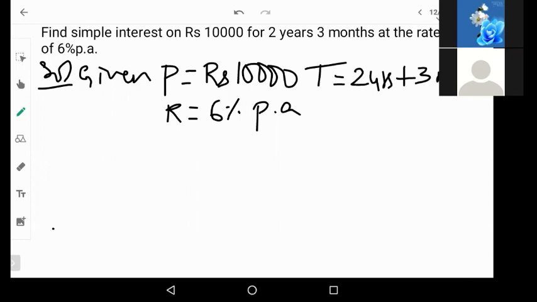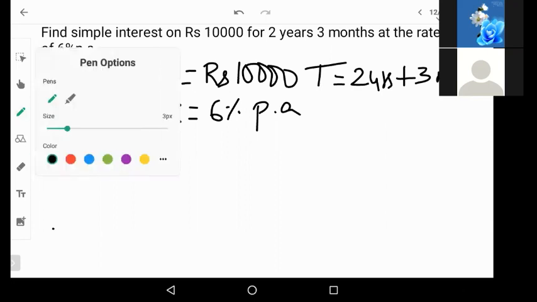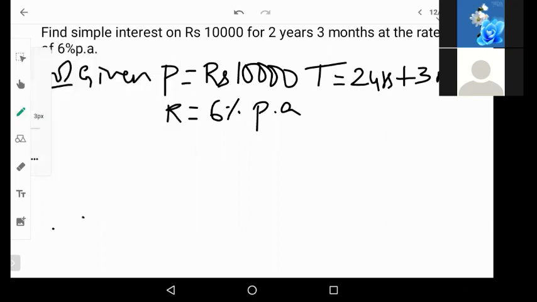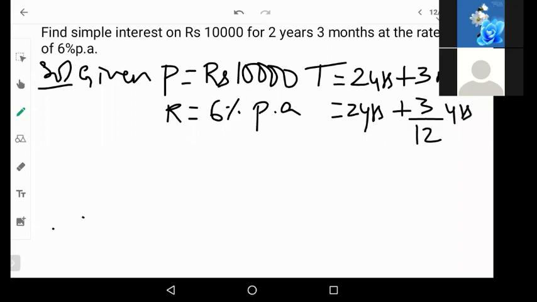Now if I want to calculate this months to the year, we will keep it in year. We usually calculate it in year. So if I want to convert this 3 months into year, then 2 years plus 3 by 12 years. Don't keep it in months. Now, if you take the LCM, it will be 12.